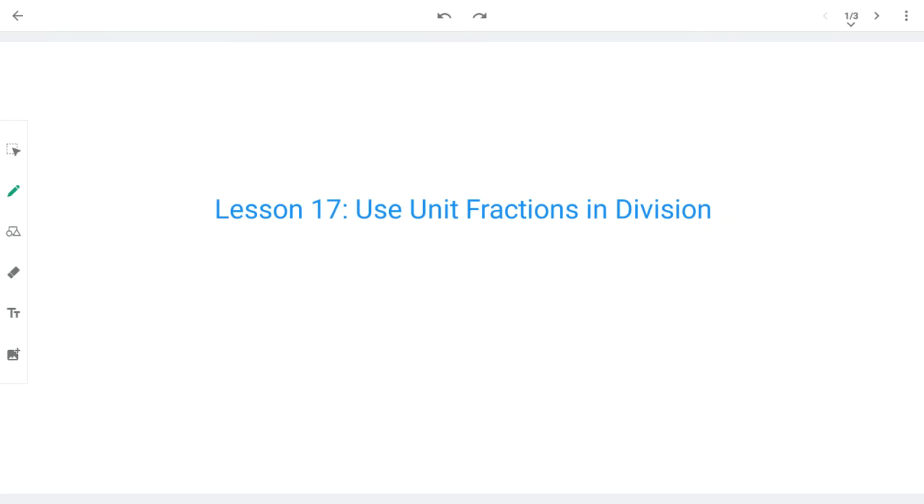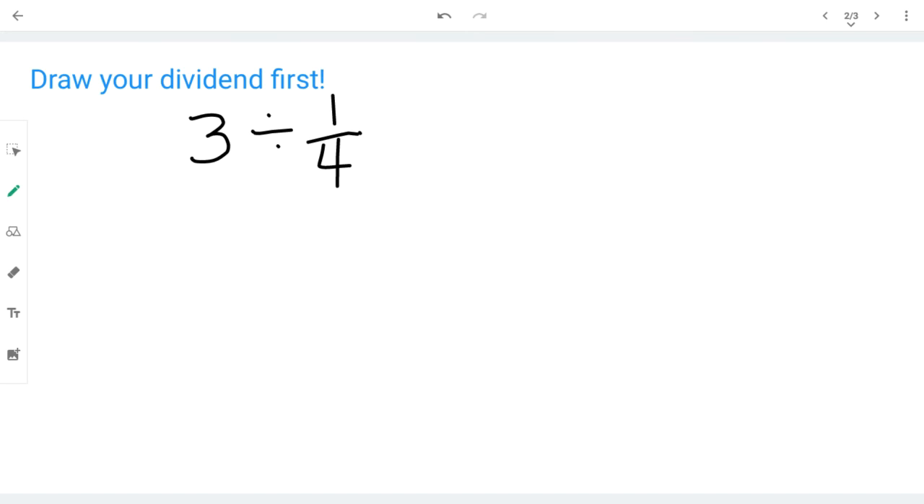Lesson 17. Use unit fractions in division. In this lesson, we're going to mainly focus on how to draw the models and how the models show you the correct answer. No guessing. So the really important thing here is to draw the dividend first, because that's what you have, or it's what the character has in the story.